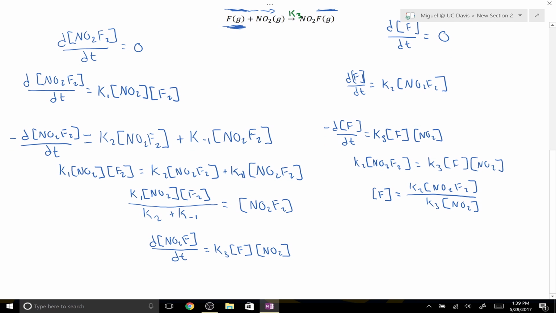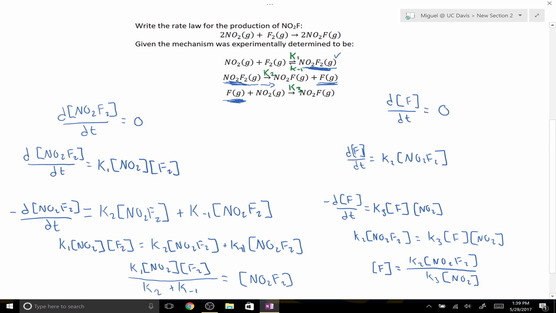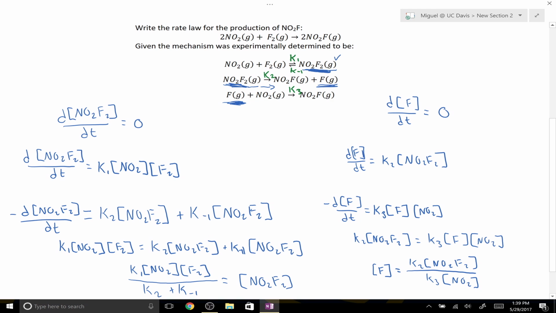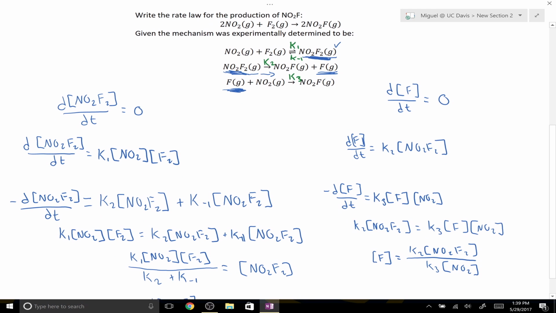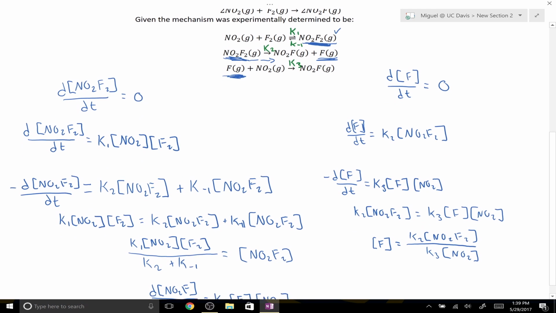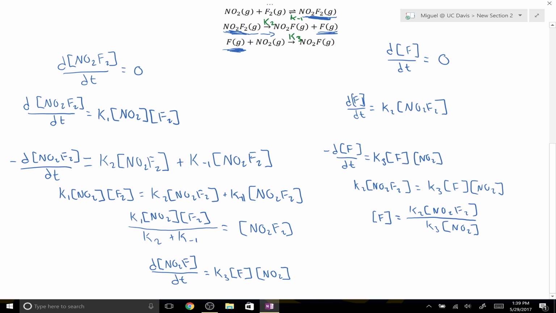Looking back at the overall reaction we're given, you'll see that monatomic fluorine is not in the overall reaction, and it is an intermediate, so we must make sure to get rid of that monatomic fluorine.